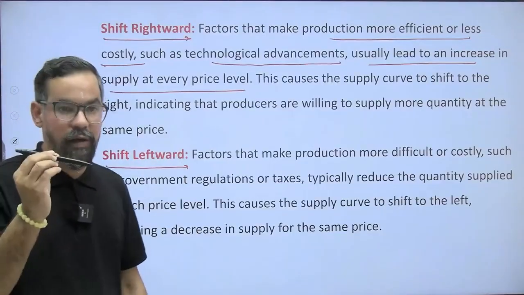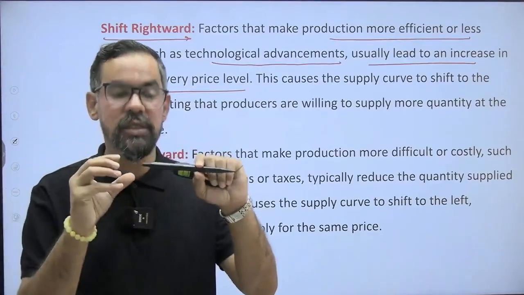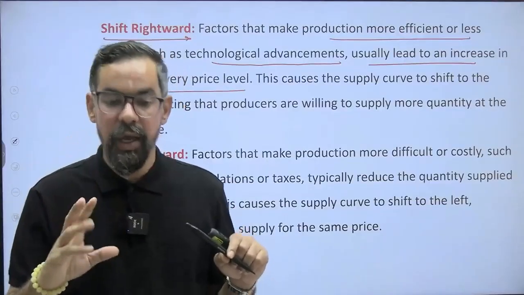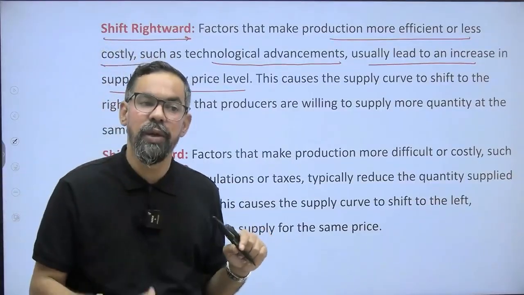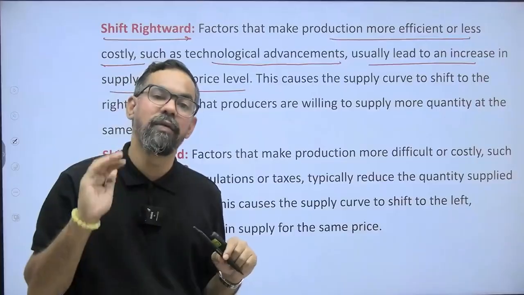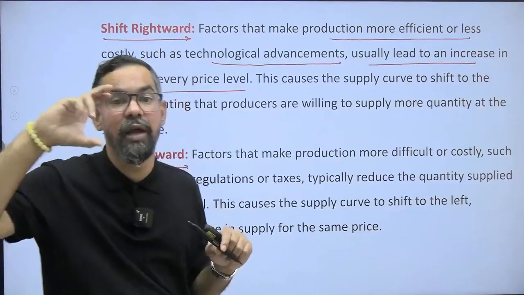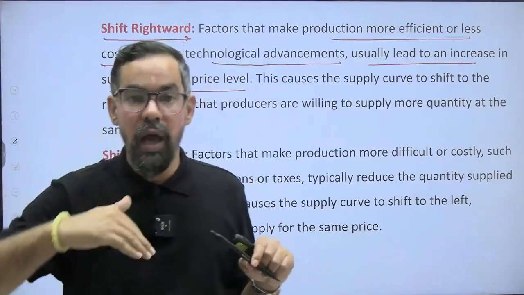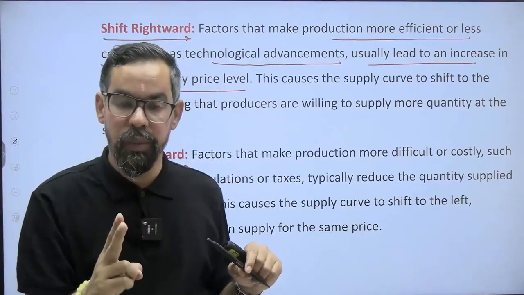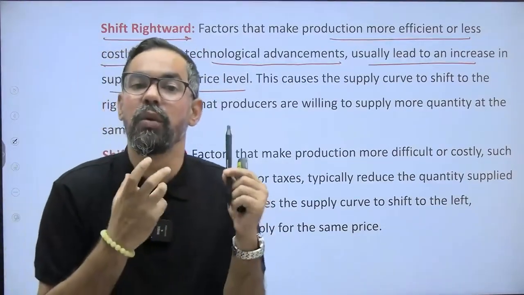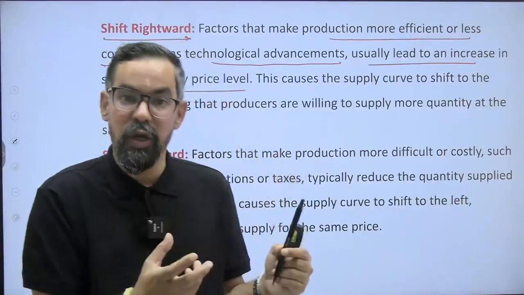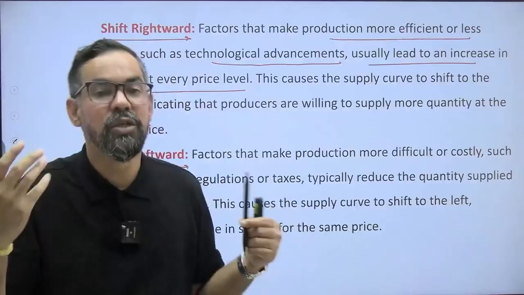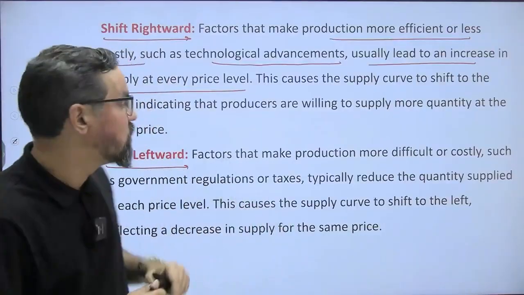Let's say earlier we were using old methods, and to produce one marker the cost was 100 rupees. After a technological advancement, now we can produce this marker at 50 rupees. So our profit margin increases. Earlier we were selling at 120 rupees and our profit margin was 20 rupees. But now if we can produce it at 50 rupees, there is a gap of 70 rupees. So we would like to sell more so we can generate more and more profit. So that is the one.